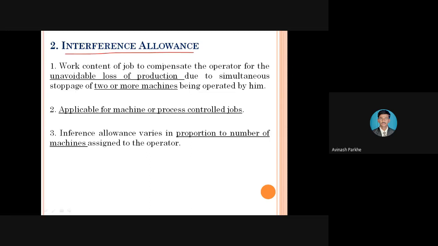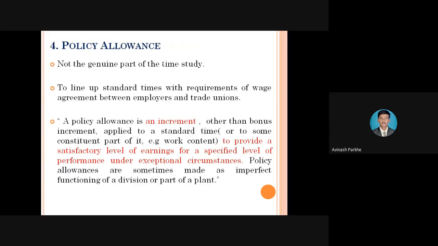So these are the interference allowances, and then the policy allowance. Policy allowance, as I have explained, is provided through the wage agreement between the employee and the trade unions. For this particular allowance, the operator will not demand whatever additional facility is there in the industry. If the management wants to provide that additional facility to the worker, then they can provide it, and then we can consider the effect of policy allowance in the total basic time.